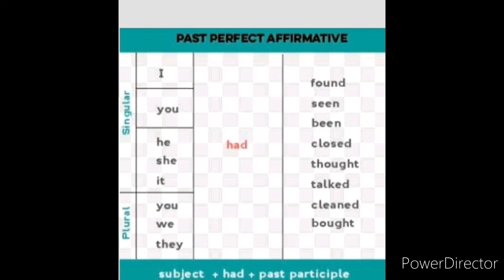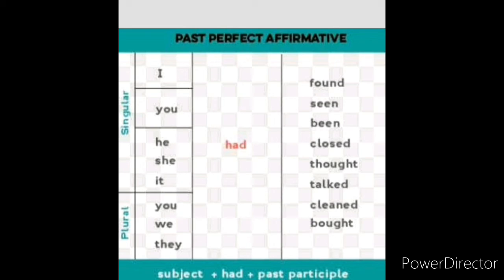Okay. Past perfect affirmative, that is how to form sentences. Singular and plural. Singular means I, you, he, she, it. All these are subjects. Along with the subject you add had. After that you have to add the participle along with the verb. Here found is the verb, its original verb is find. Find can be converted to past tense, meaning it changes to found.